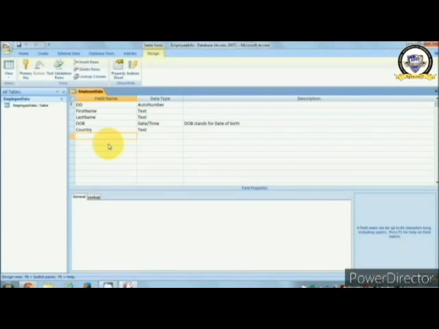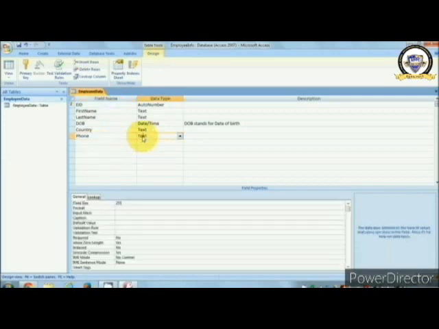We will once again go to the design section, and you can add more values if required, right? So what else can we give? We can give the telephone number, because nowadays it is very mandatory, and you can give the phone number as a numerical value.